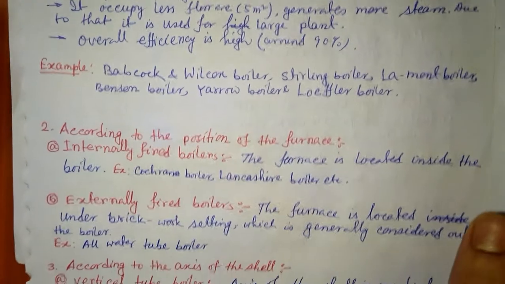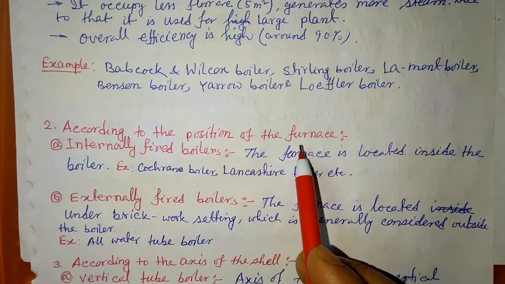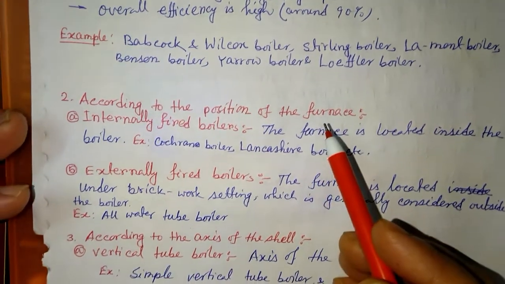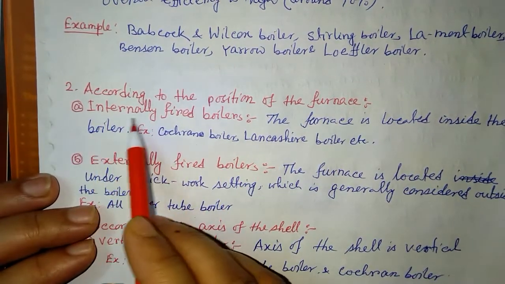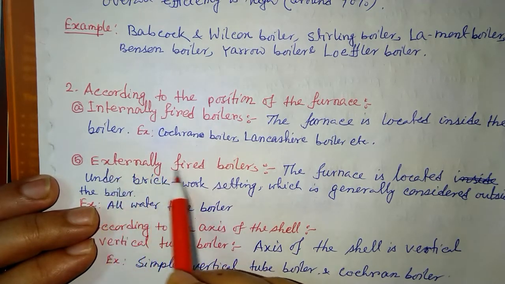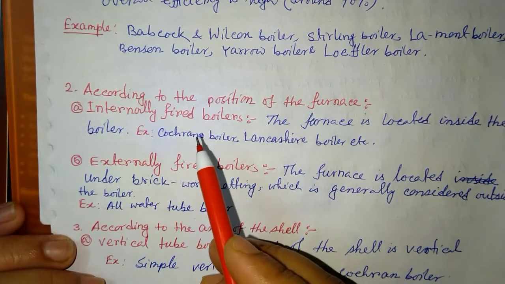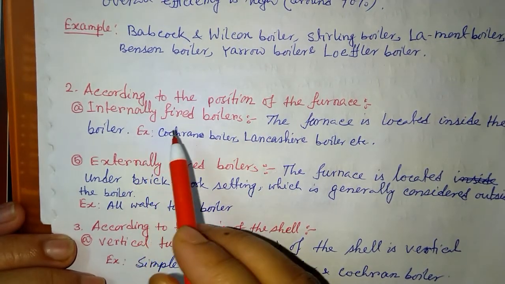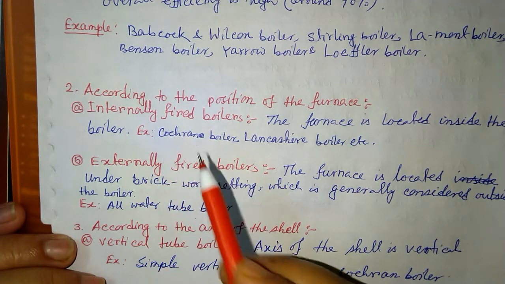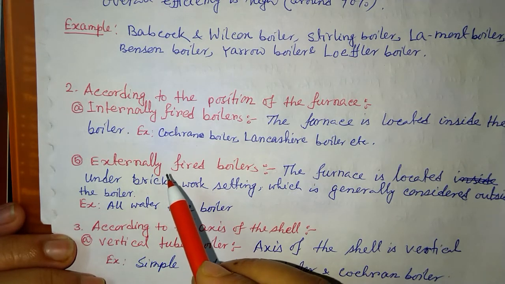Next classification is according to the position of the furnace, meaning the furnace is inside the boiler or outside the boiler. On that basis there is a classification, and we classify this into two types: one is the internally fired boiler and another is the externally fired boiler. Internally means the furnace is present inside the boiler, then we call this an internally fired boiler. And if the furnace is present outside the boiler, then we call this an externally fired boiler.